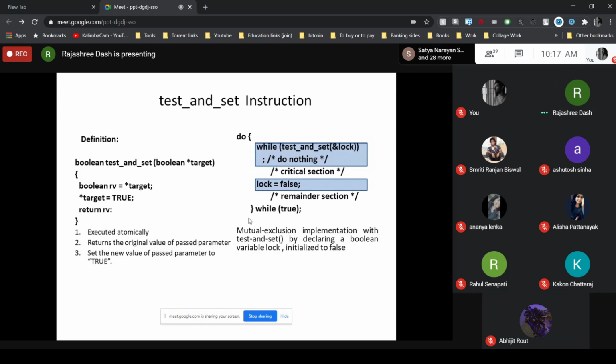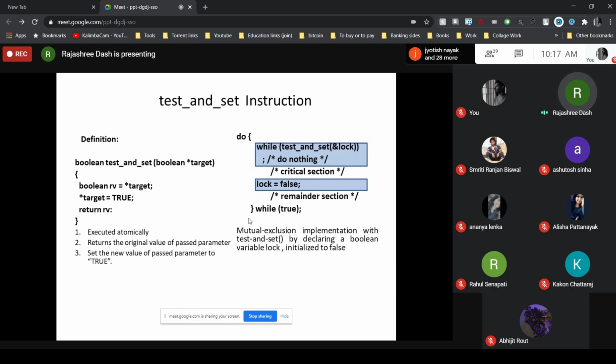Now, what we check here: the test and set instruction, or this function, returns the original value of the passed parameter, and it sets the value of the passed parameter to true. In the second line, star target equal to true means it is setting the new value to true, but whatever the original value of the passed parameter was, that is returned.